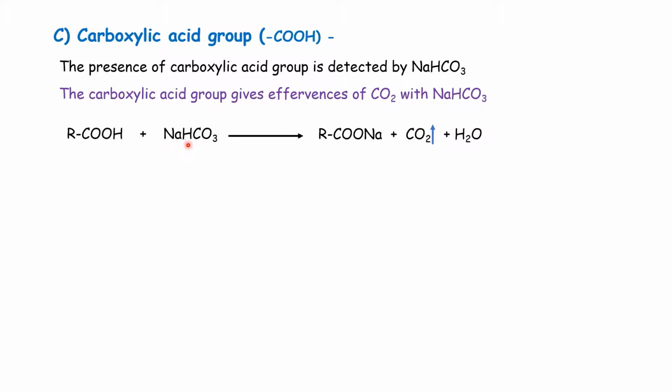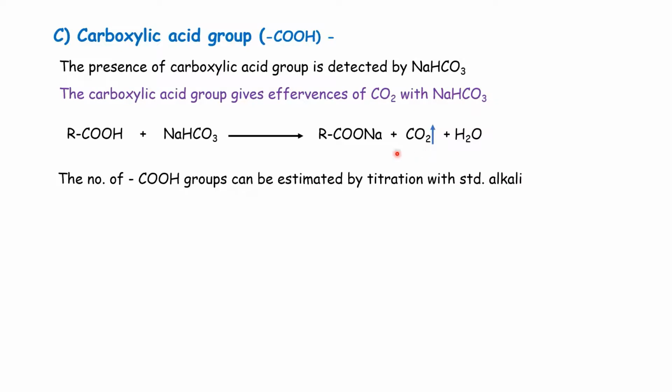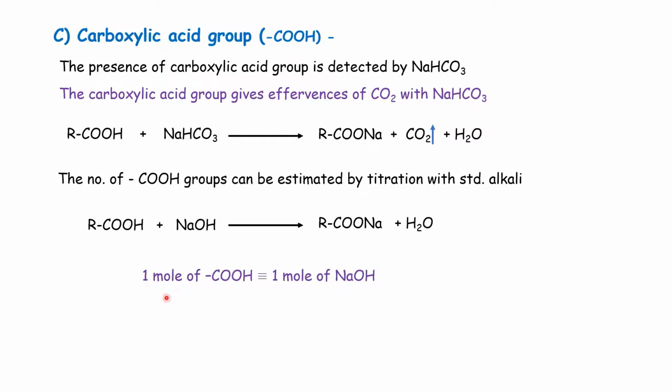When it is treated with sodium bicarbonate, there is evolution of carbon dioxide. And the number of COOH groups can be estimated by titration with standard alkali. This is a simple acid and alkali titration, and 1 mole of COOH corresponds to 1 mole of NaOH. By using that equation, we can determine the number of COOH groups present in the compound.